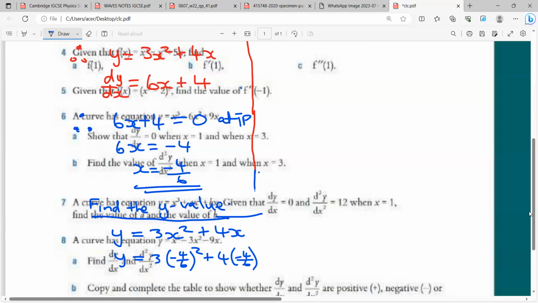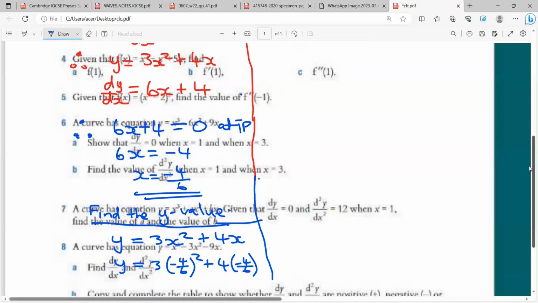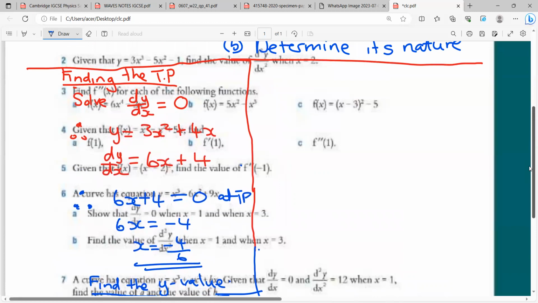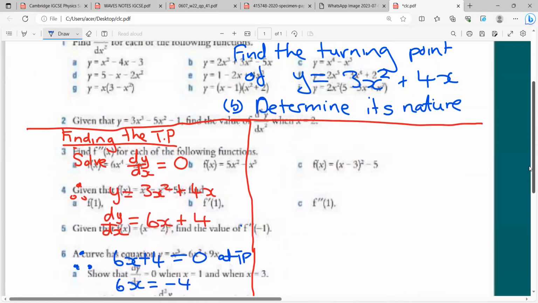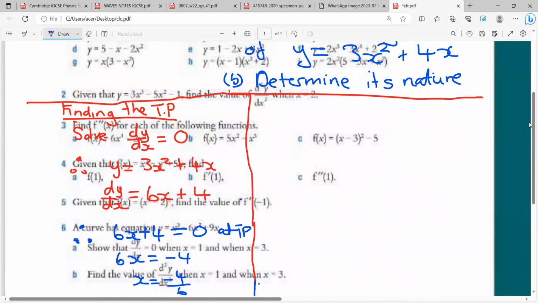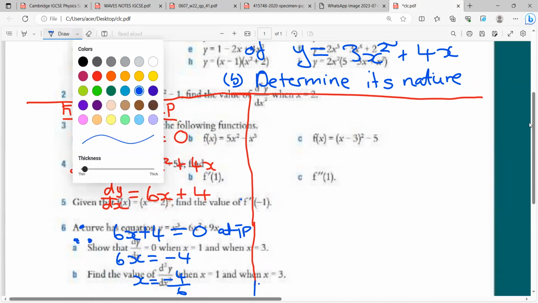We don't care about evaluating that, but I just needed to remind you of that, right? Now let's move on to the second part. We want to determine the nature of the turning point. So we know that our turning point is at x equals minus 4 over 6. Determining the nature will require you to differentiate twice, or to find the second derivative.